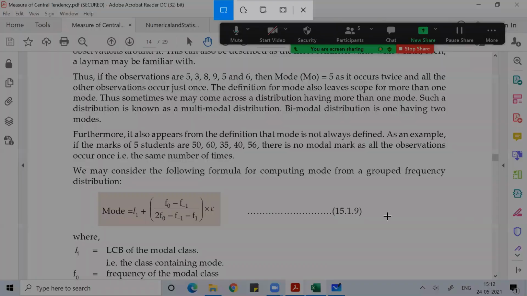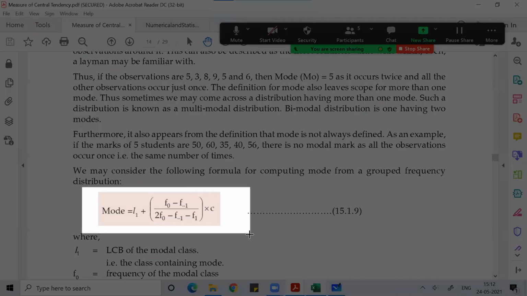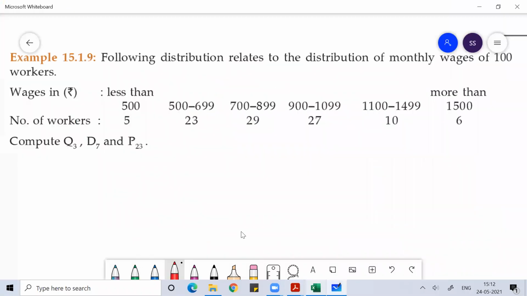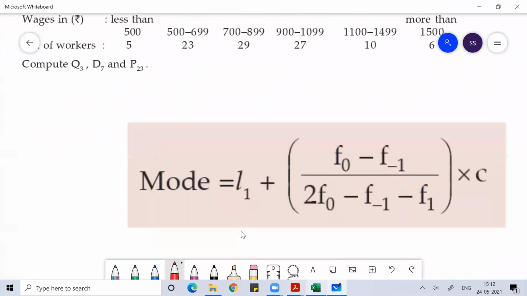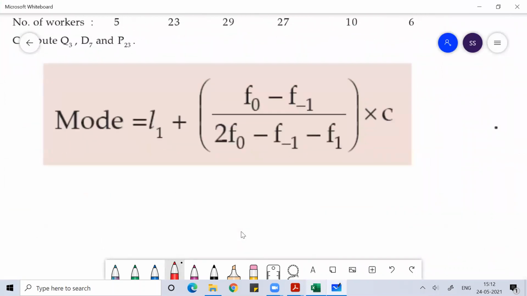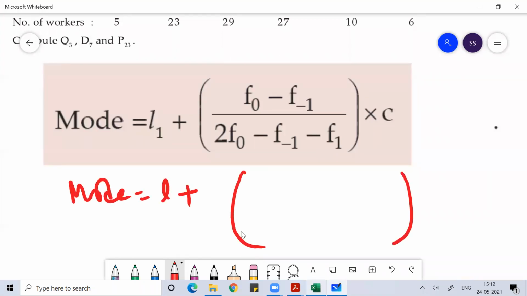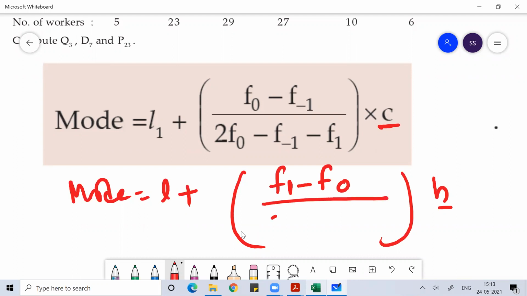In this book, the formula given is mode is equal to L plus h, but here they use the symbol C in place of h. I told you f1 minus f0 divided by 2 f1 minus f0 minus f2.